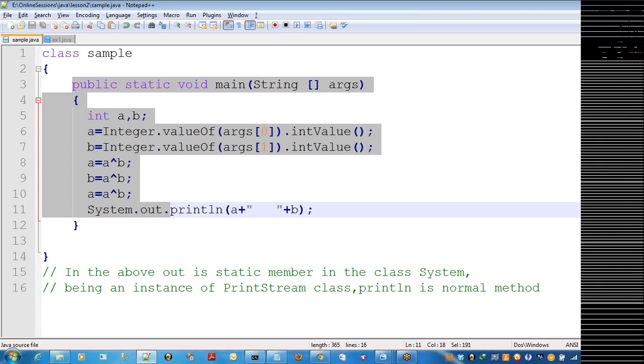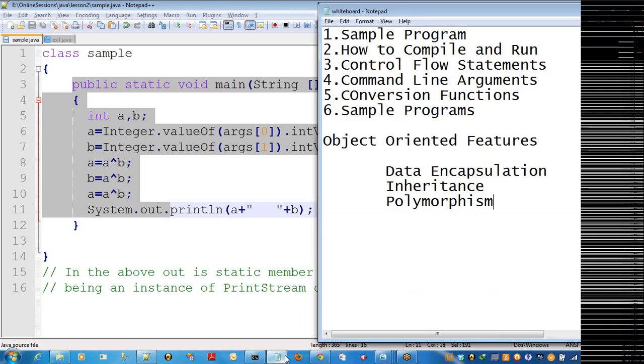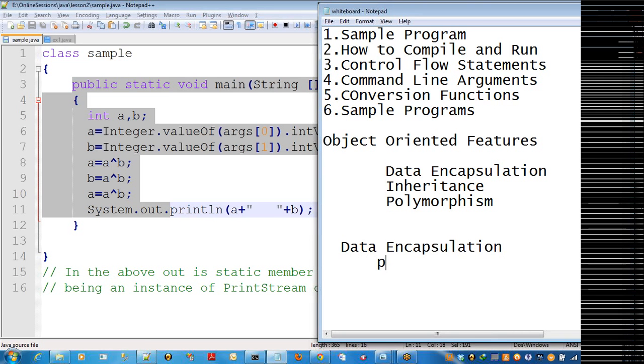While working with data encapsulation, you can use different access specifiers. One is public, the next one is private, and the next one is protected.